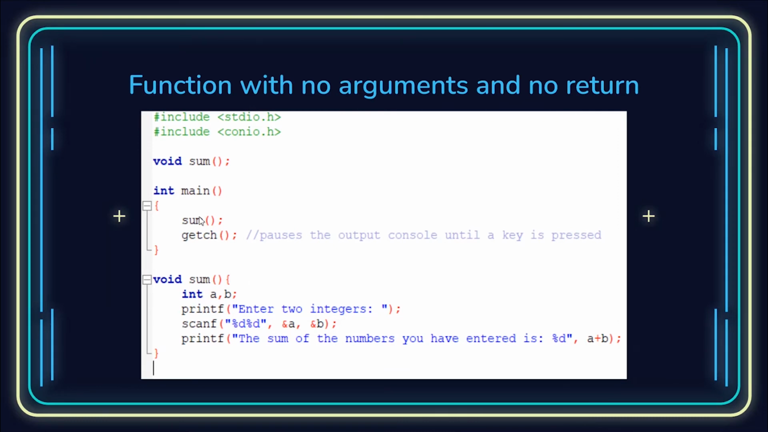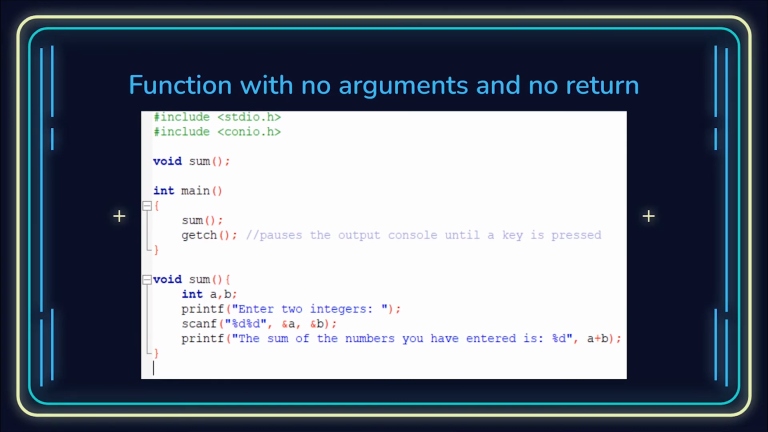And okay, so this sum function has been called here, and now we are defining the sum function, that void sum. Like I said, there are no arguments or parameters, and then int a, b. So two variables of data type integer are being declared. Then printf enter two integers. Then those two integers are assigned to the two variables, and then we are printing the sum of the two numbers entered is a plus b. So this is an example of no arguments, like I said, and no return as well.